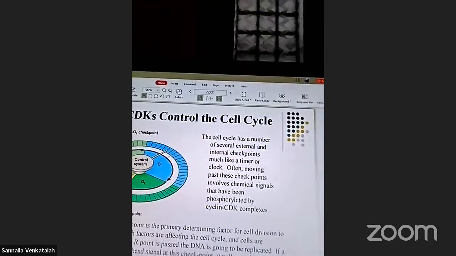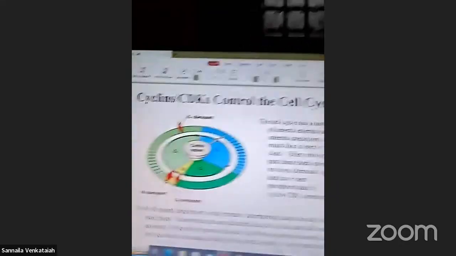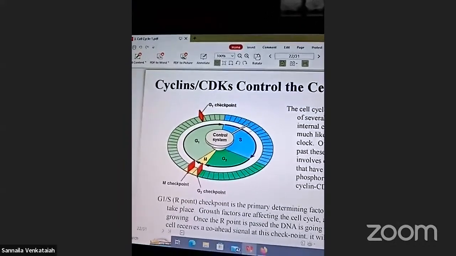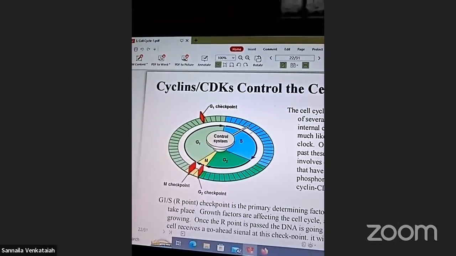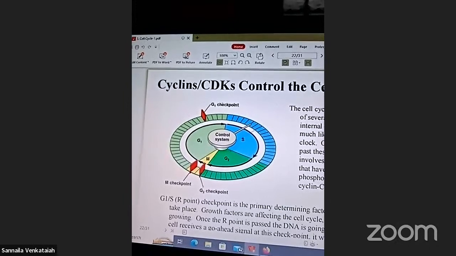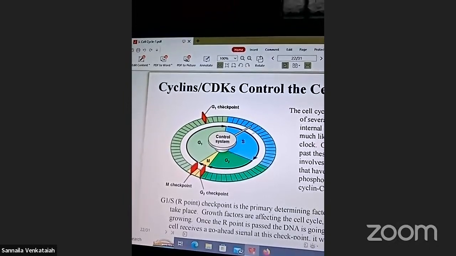These are the specifications of control: the G1 phase, M phase, G2 phase, S phase.